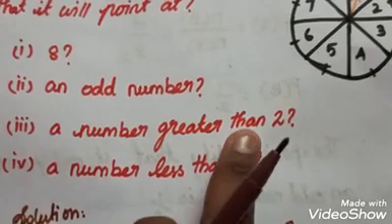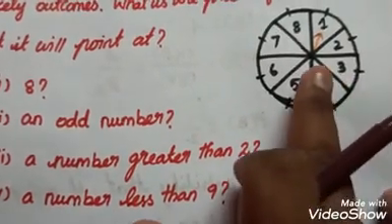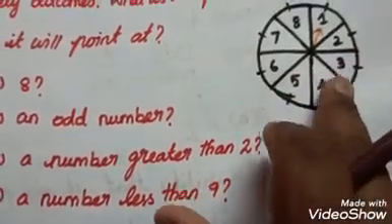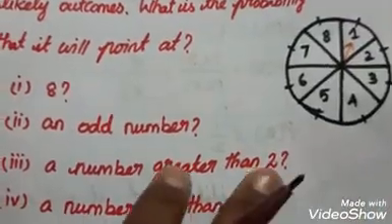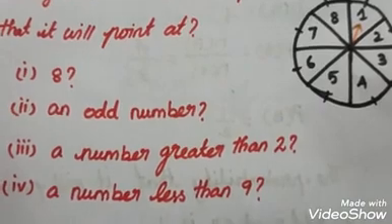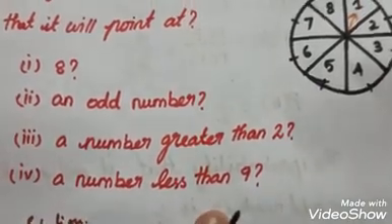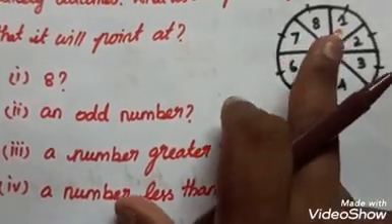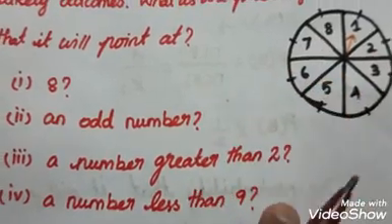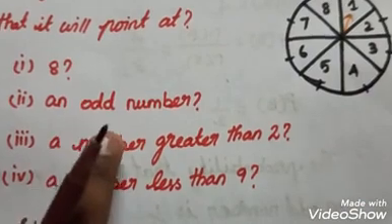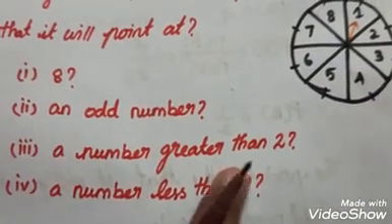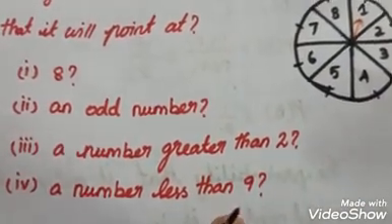A number is greater than 2. You see this spinner, the numbers greater than 2 are 3 to 8. Write the favorable outcomes and the total number of outcomes and find the probability. And for less than 9, in this spinner from 1 to 8, all the numbers are less than 9. So find the probability for these two questions: a number greater than 2, and a number less than 9.